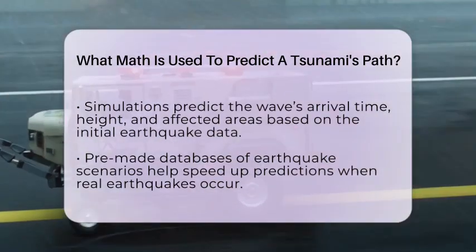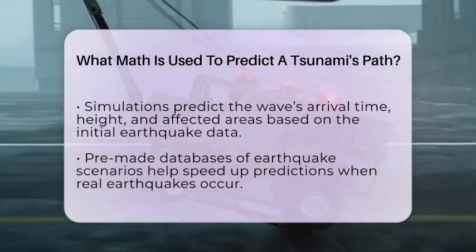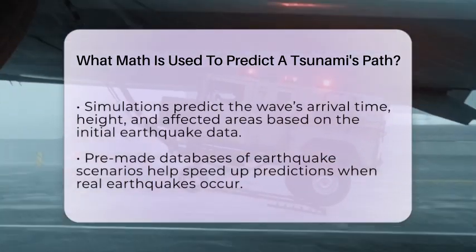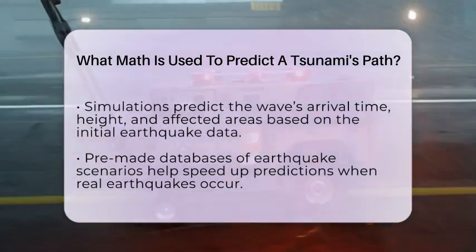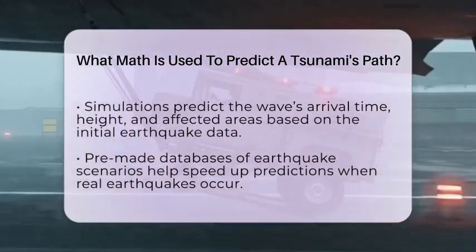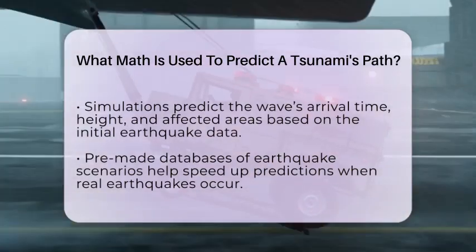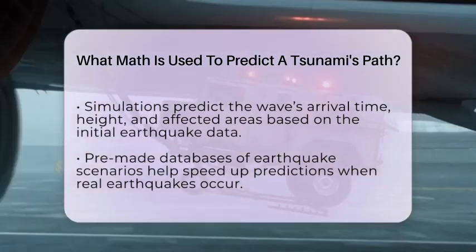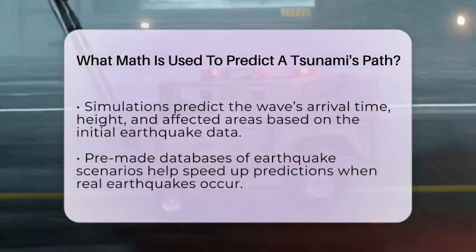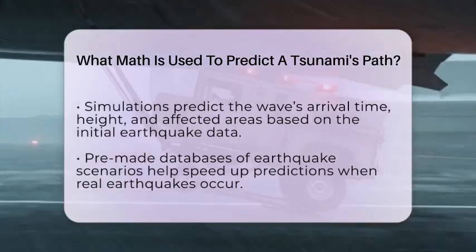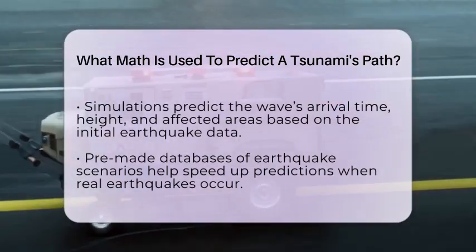Scientists use a formula called the Okada solution to calculate how much the sea surface moves based on the fault's location, size, and angle. Once they have this initial deformation, they run simulations to see how the wave will spread. These simulations tell us when the wave will arrive, how high it might be, and which areas could be flooded.